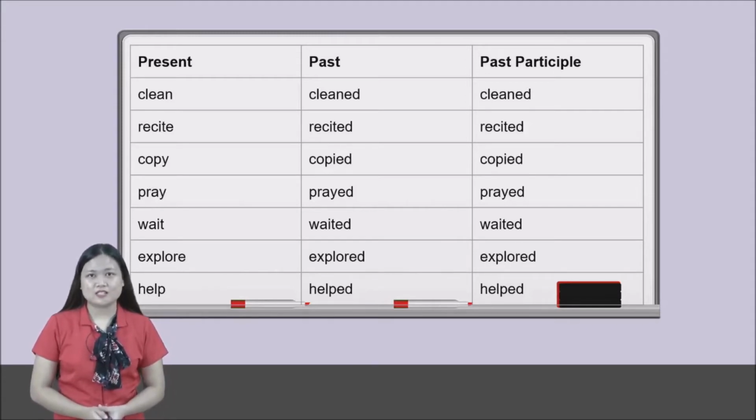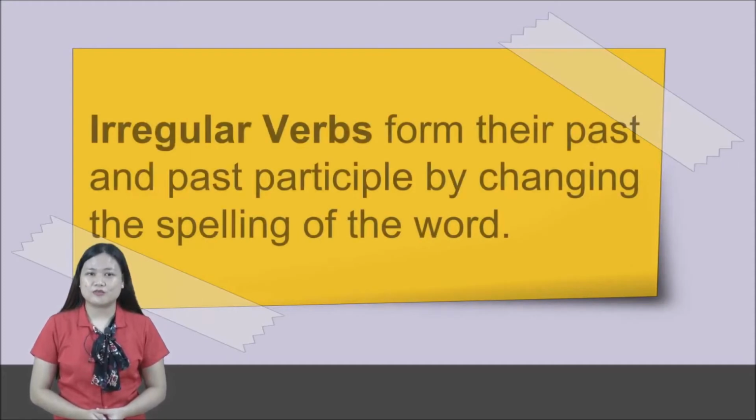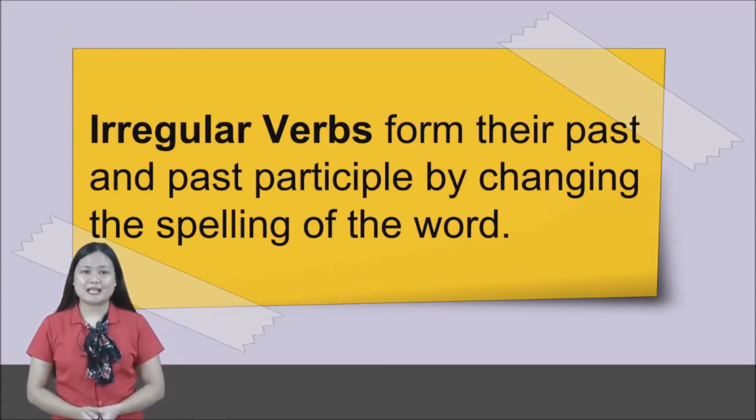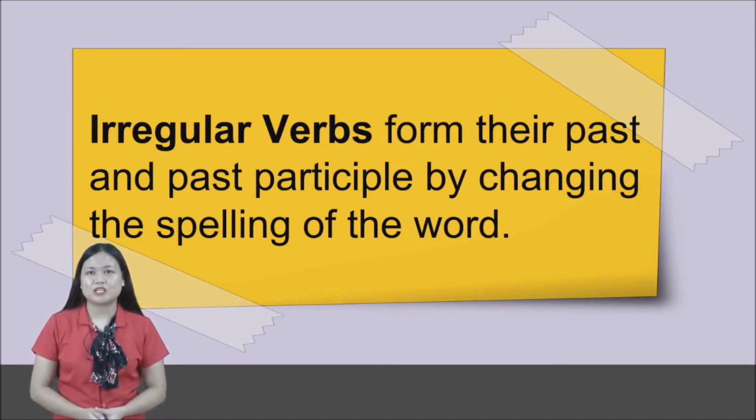Now let's move to irregular verbs. When we say irregular verbs, class, the irregular verbs form their past and past participle by changing the spelling of the word. Isn't it in irregular verbs you will just add D or ED? Okay, but in irregular verbs, make sure that you change the spelling of the word. So let's have another example.